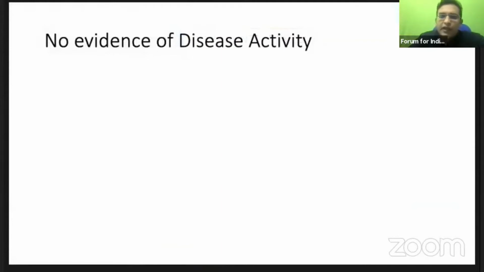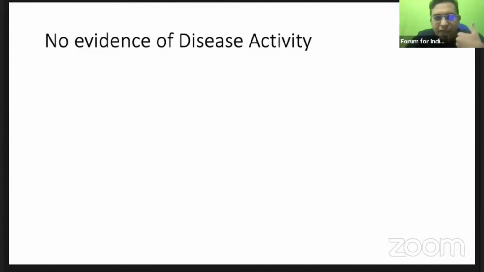So in all the conferences or in any talks by experts in multiple sclerosis, you may be hearing all these kinds of technical jargons like NEDA, MEDA, etc. Don't be apprehensive or afraid of these terms. These are simple terms, like no evidence of disease activity. We are giving a treatment for a disease, and we are seeing whether there is evidence of disease activity.